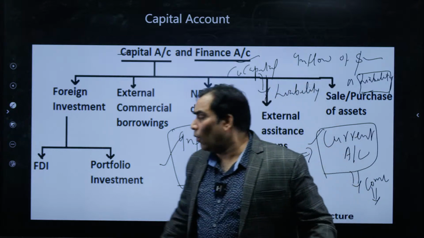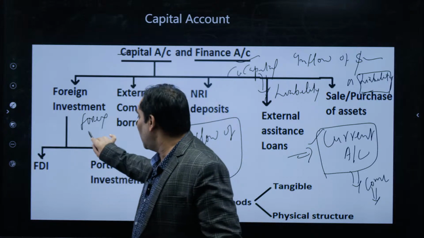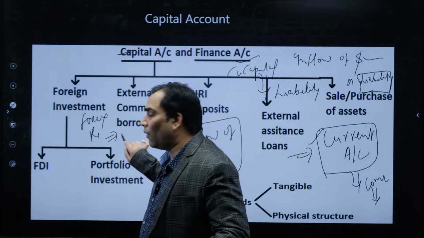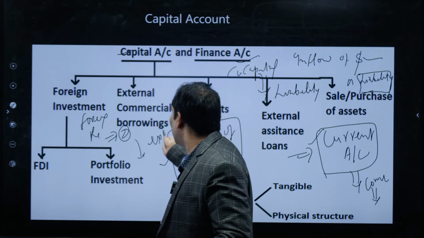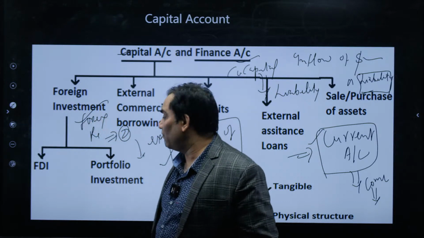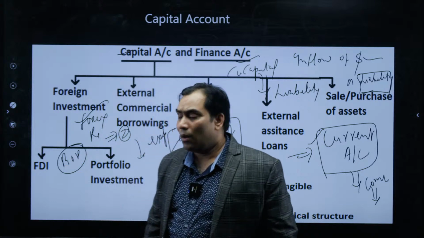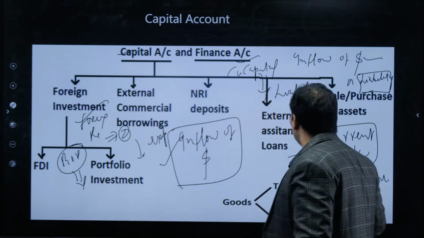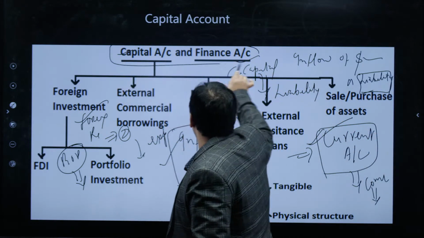So although we have great forex reserves, that means we have enough reserve to meet our imports for up to 2 years without any export, and our BOP situation is very good, it is strengthened not because of the current account but because of the capital account.